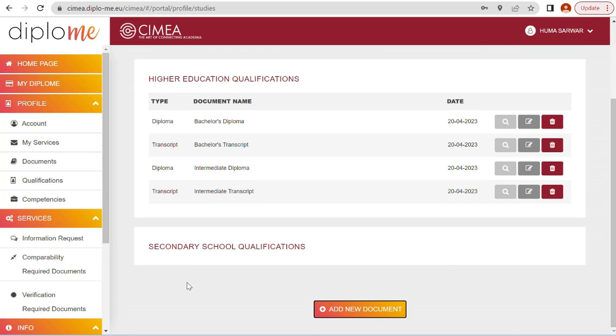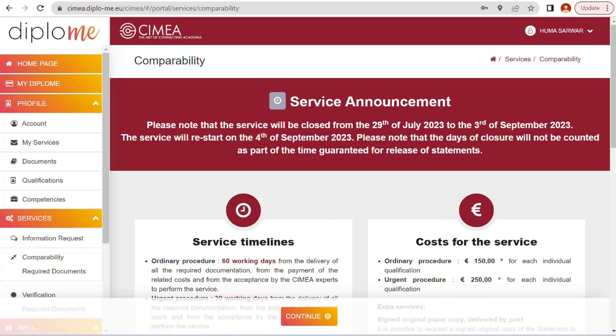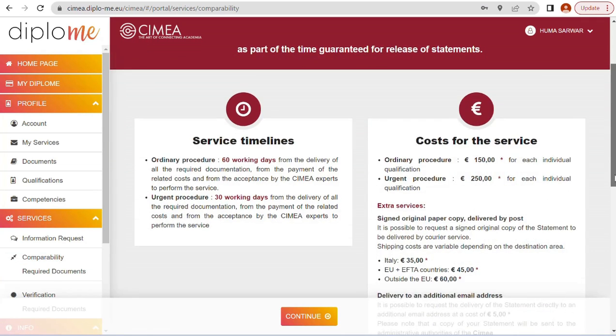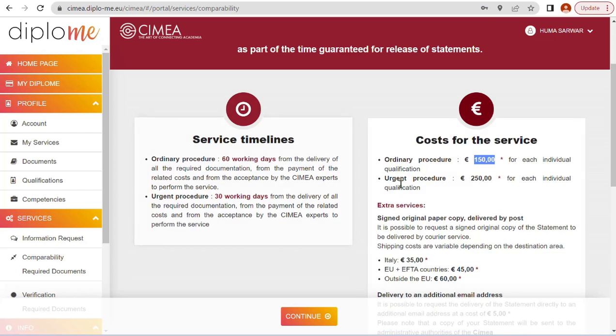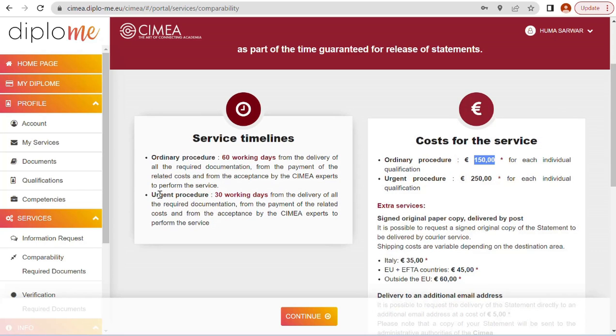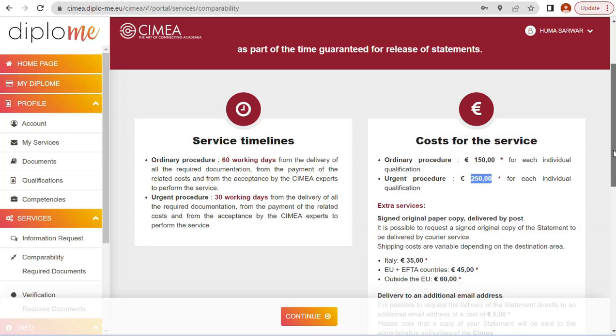So let's go to this. Let's go to comparability. Click on this one because I am applying for comparability. Okay, service timeline. Cost of the service in ordinary procedure, they are asking for 150 euros and it takes 60 working days. But if you want to apply for urgent procedure, it takes 30 working days. So the price for urgent is 250. So it depends on your urgency.